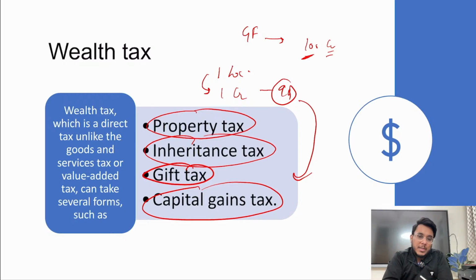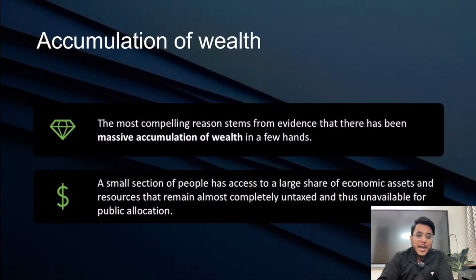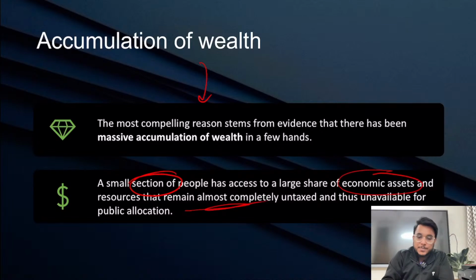The wealth tax is a direct tax. It is not an indirect tax like the goods and services tax or value added tax. GST is an indirect tax, but wealth tax is a direct tax. Now, basically, why do we need to impose such a wealth tax? We have seen that over the years there has been a lot of accumulation of wealth in a few hands. There is a small section of people that have a large number of economic assets. They have a large amount of property and they are not properly taxed.